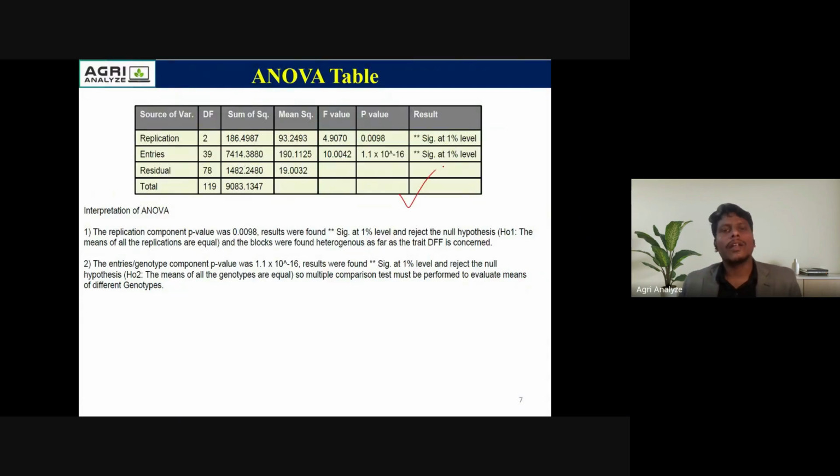This data was obtained after the analysis from the Agri analyze software. Here the value of the replication entries. This is the trick, and here is the interpretation of the ANOVA table. If the p value is less than 0.05, then significant. If the value is 0.01, then highly significant. If more than 0.05, then the p value is non-significant.